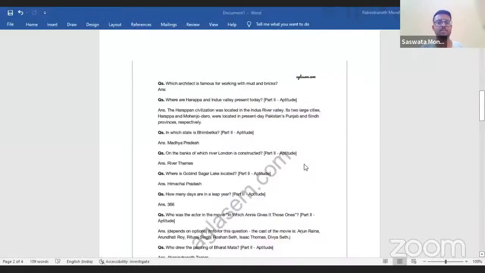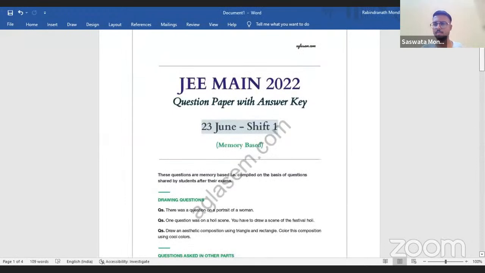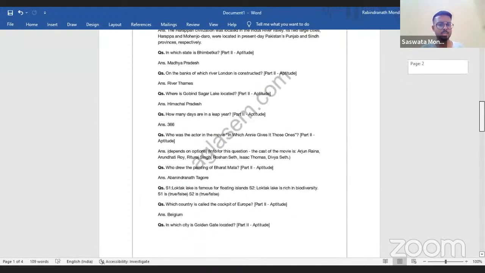So these are the questions that came in the examination. And I feel many of the things were already discussed in class. I've just given you the example of two things which were exactly written. Many of the other things were discussed. For example, Harappa and Mohenjo-daro were also discussed. I will quickly go below to the other questions.